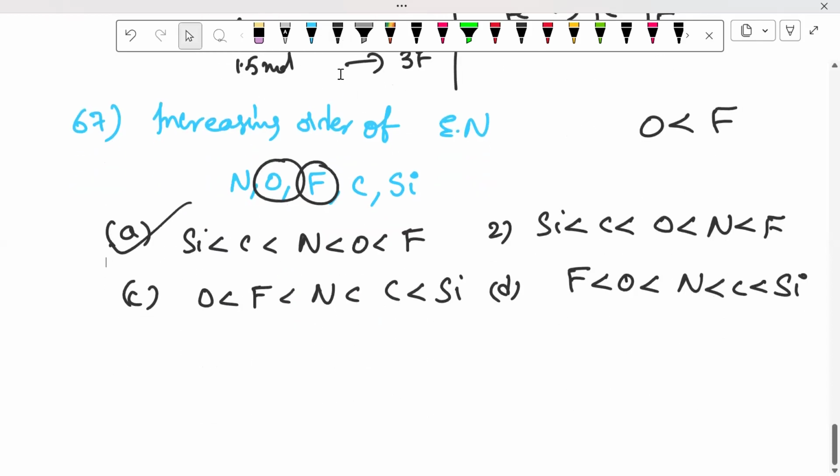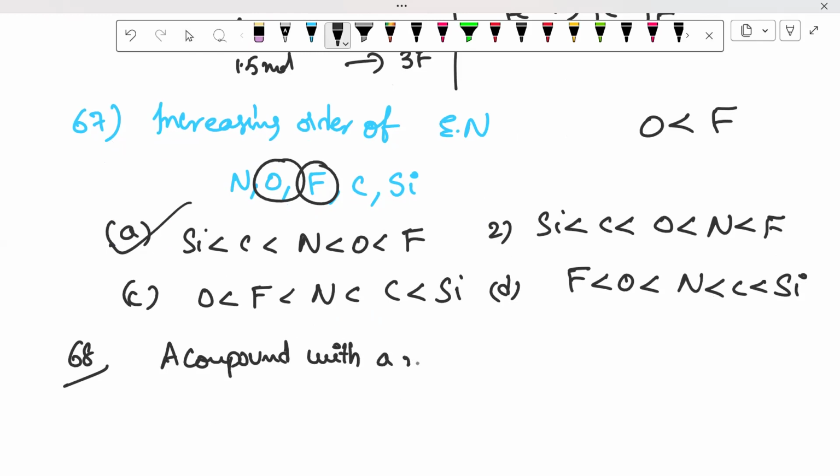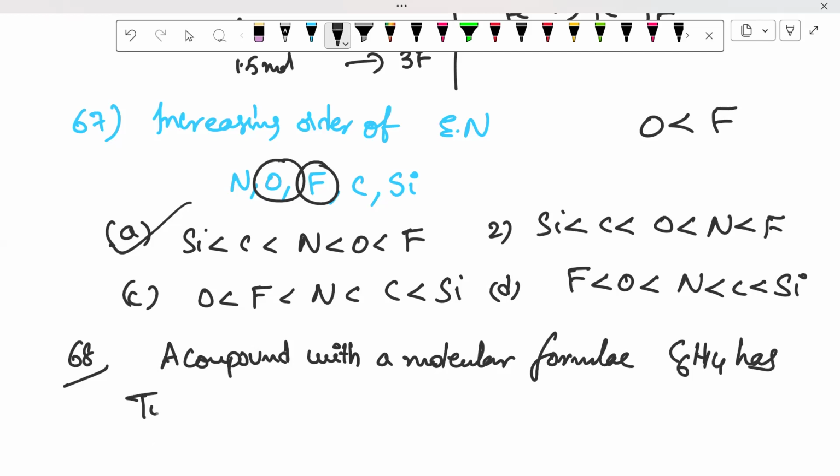Next, we'll go for the 68th question. A compound with molecular formula C6H14 has two tertiary carbons.